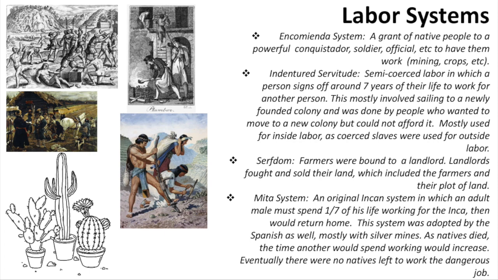Indentured servitude was semi-coerced labor in which a person signs off around 7 years of their life to work for another person. This mostly involved sailing to a newly founded colony and was done by people who wanted to move to a new colony but could not afford it. It was mostly used for inside labor, as coerced slaves were used for outside labor.